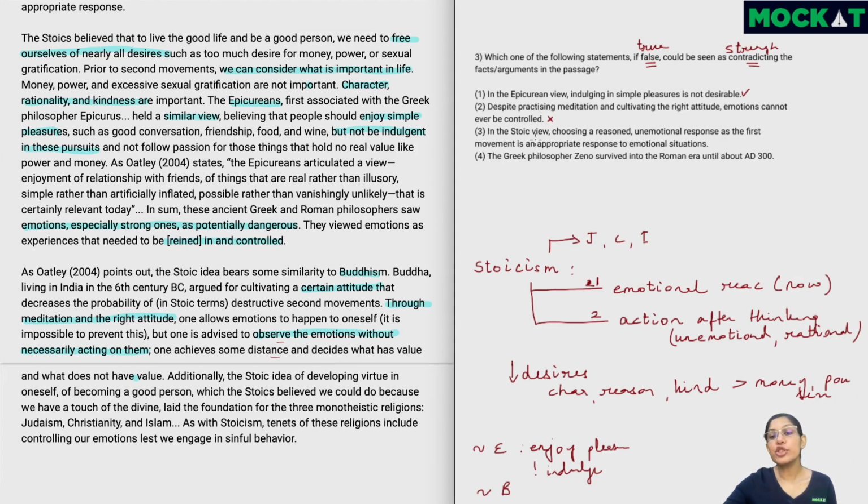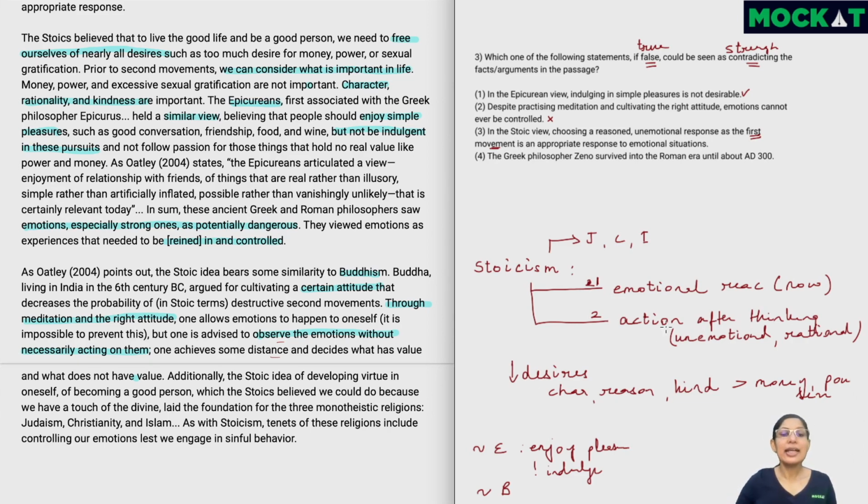In the Stoic view, choosing a reasoned unemotional response as the first movement is an appropriate response to emotional situations. One small inaccuracy here, which is one of the usual techniques in CAT. Again, if you've gone through the elimination lesson, you should be able to find this. Choosing a reasoned unemotional response as the first movement. So this is wrong because the unemotional rational response is basically the second movement.